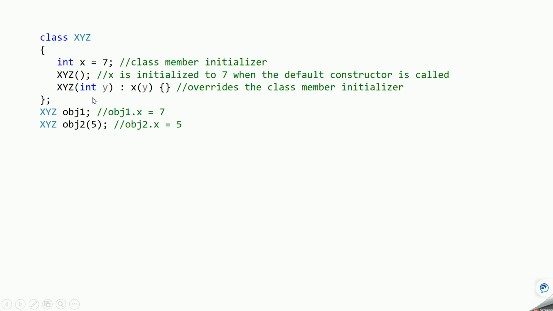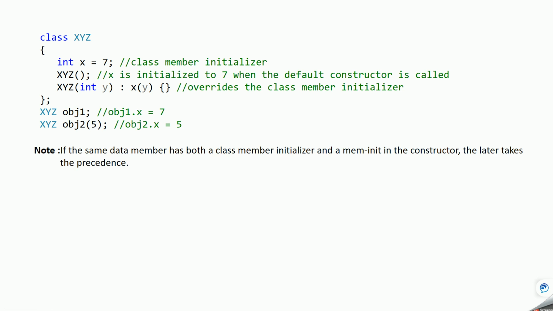But if you create an object using the parameterized constructor, whatever value you pass will get assigned to x. So in this case x will be 5 and in the other case x will be 7. So if a class member initializer is there and there is also a constructor with a parameter, the constructor with the parameter has higher precedence.